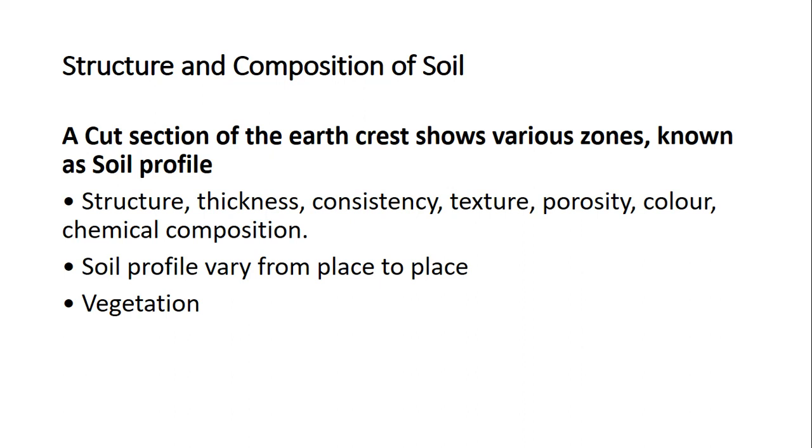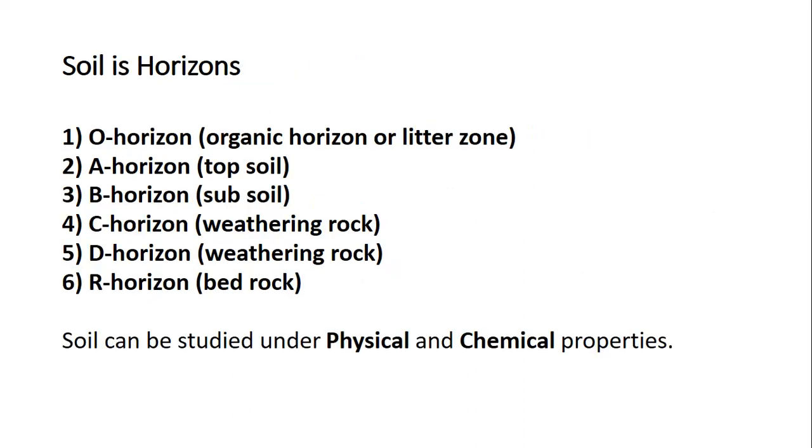Soil profile shows structure, thickness, consistency, texture, porosity, color, and chemical composition of the soil. Soil profile varies from place to place and directly influences the vegetation. So, a cut section of the earth crust shows various zones or horizons. There are different types of horizons, starting from O horizon, A, B, C, D and finally R horizon. O horizon contains the organic matter, or otherwise it is termed the litter zone.